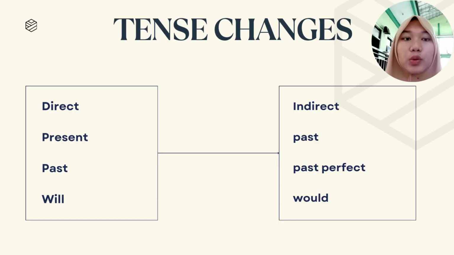Okay, why do tenses change? Because when we report something, that event is usually in the past. Okay, the rules: the tense steps back. Direct becomes indirect: present becomes past, past becomes past perfect, and will becomes would. This helps the listener understand that the speaking happened earlier.